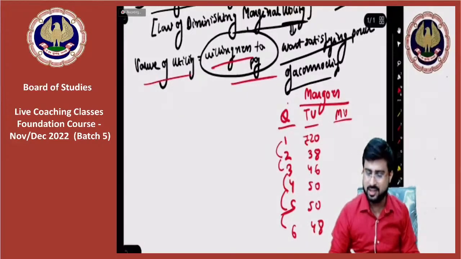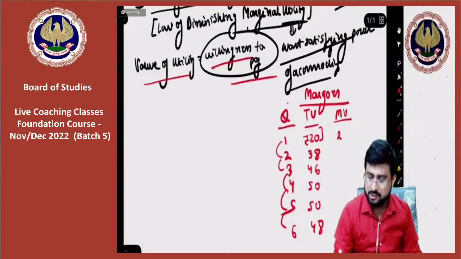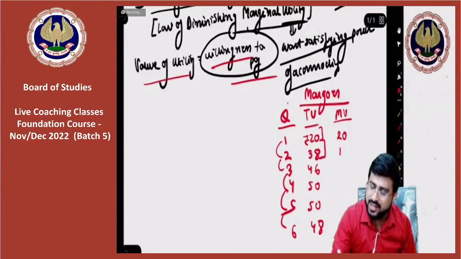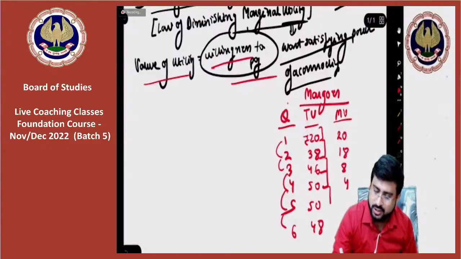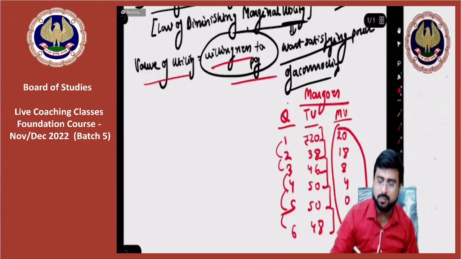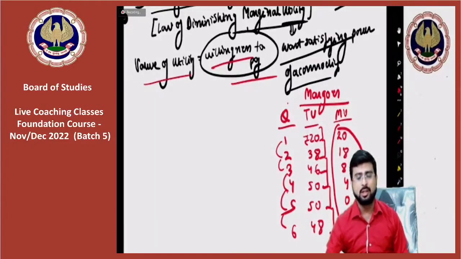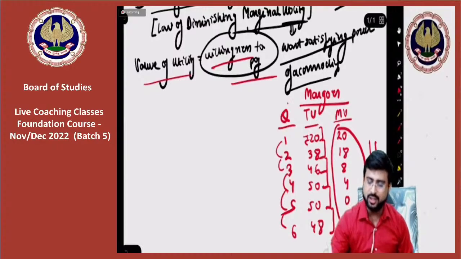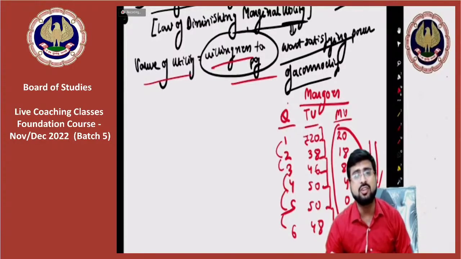See, pay attention here. Here the marginal utility was 20. Now the change in total utility is by 18. Here the change is by 8. Here the change is by 4. Here there is no change. Here there is a negative change. My dear friends, this is called diminishing marginal utility. Because you see, it is constantly falling. Marginal utility is constantly falling. That's why Alfred Marshall calls it as law of diminishing marginal utility.